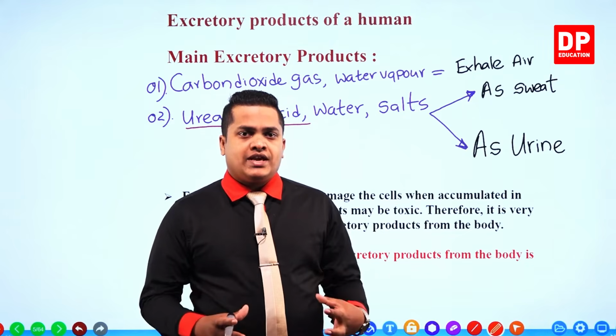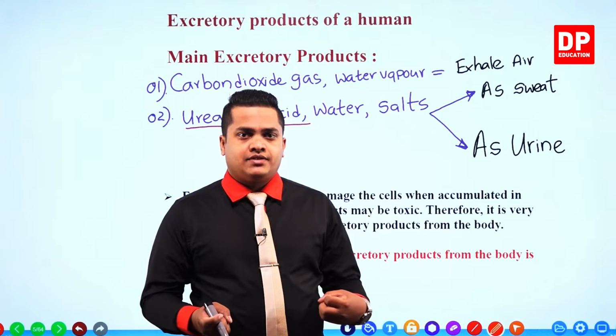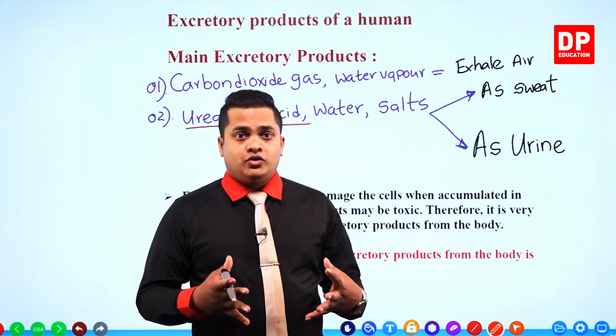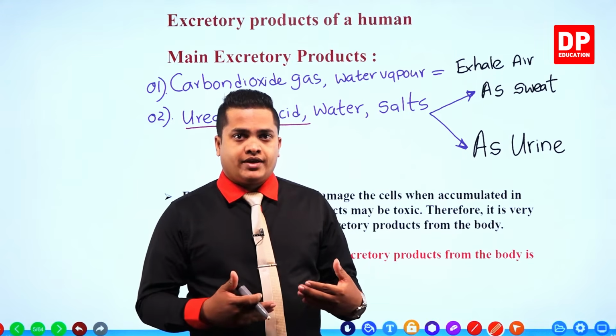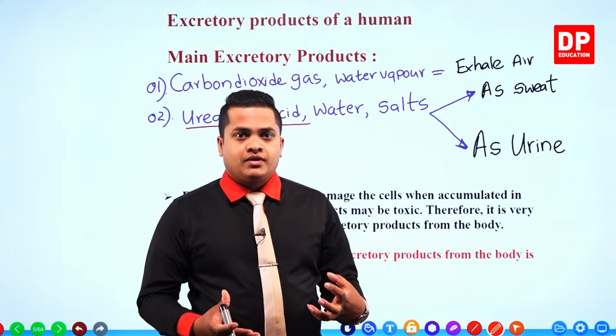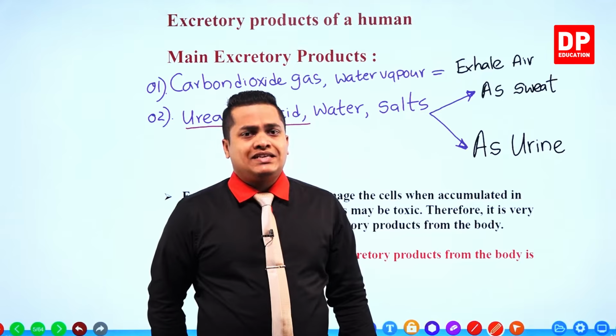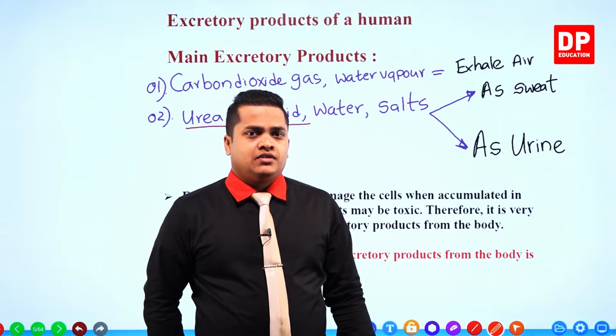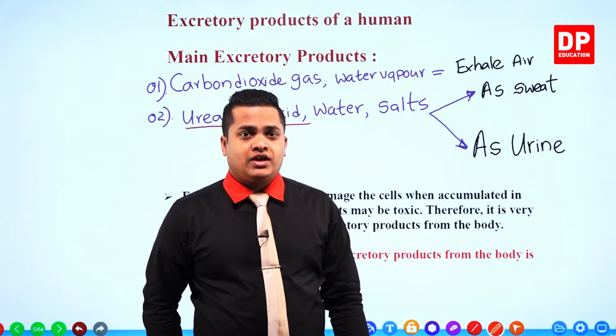So urea is a toxic substance. The thing is that urea is a fertilizer, I told you that. So when you add it to plants, they will grow. But what will happen if you add it in excess amount, right? What will happen if you add like 1 kilogram of urea to a small plant?